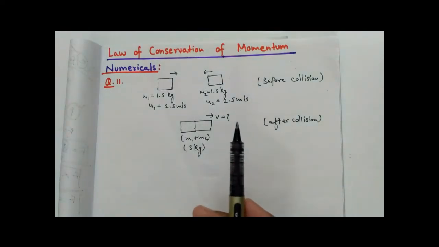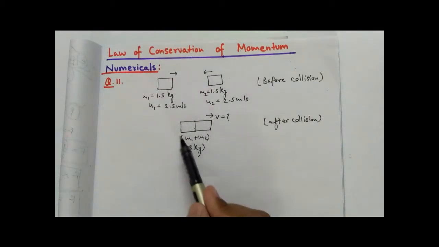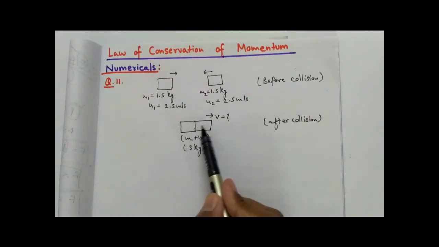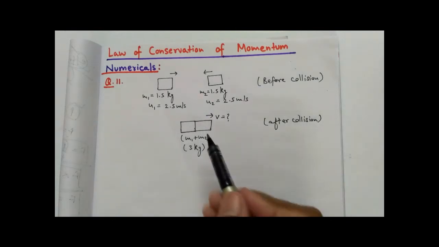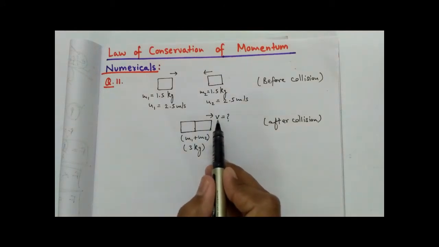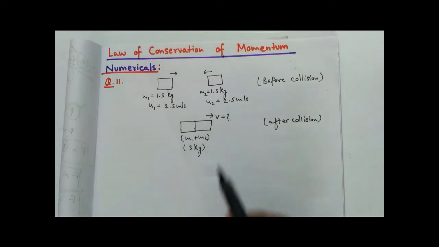So what will happen? After some time they will collide, stick together and move in a certain direction. I am considering that they will move towards the right. It's simply my assumption. Now they will move with a certain velocity, and they have asked us to find it.